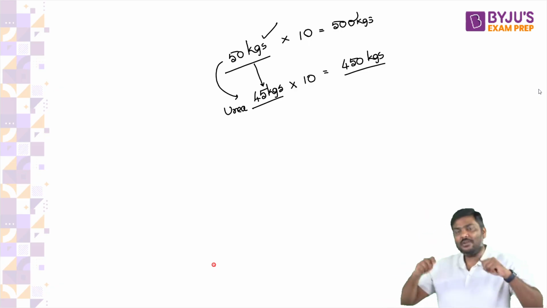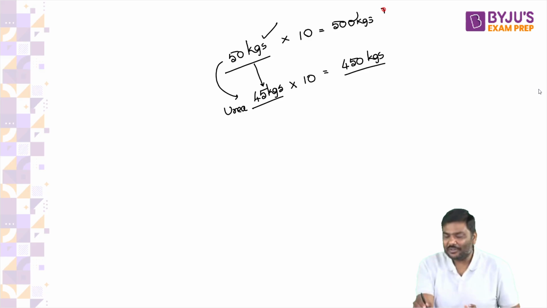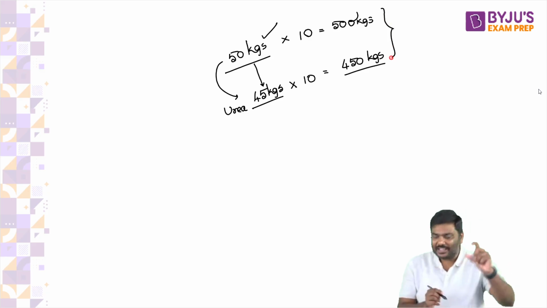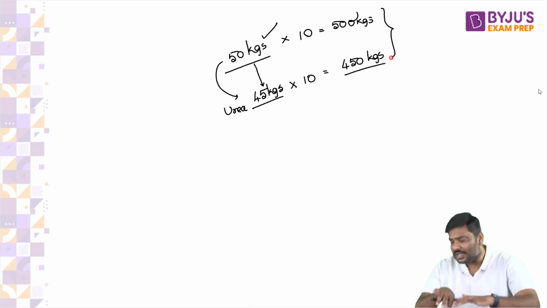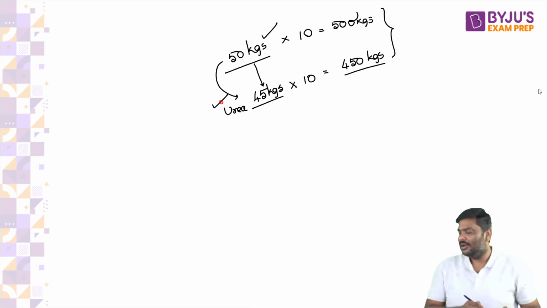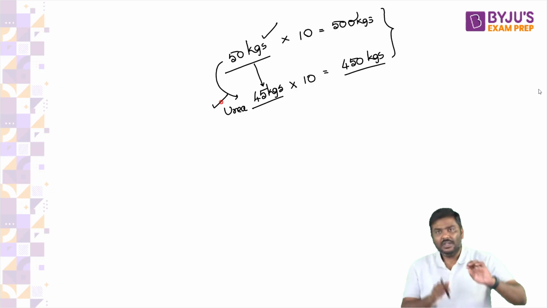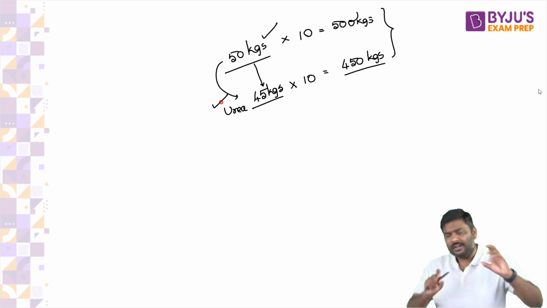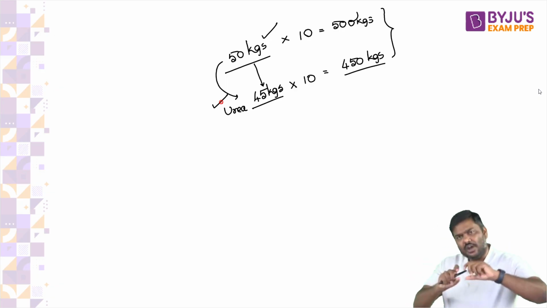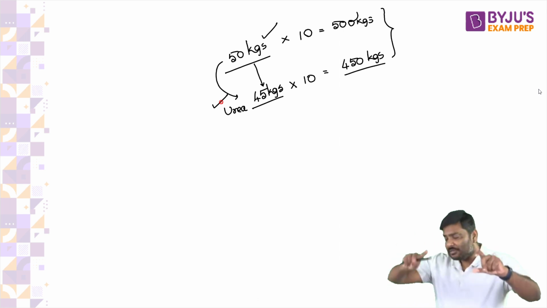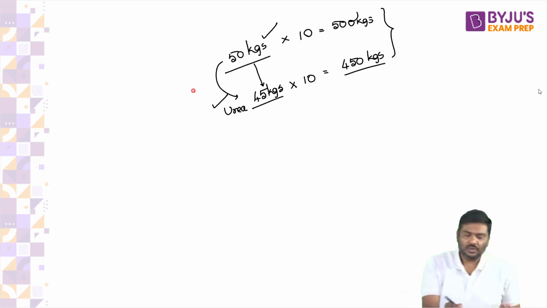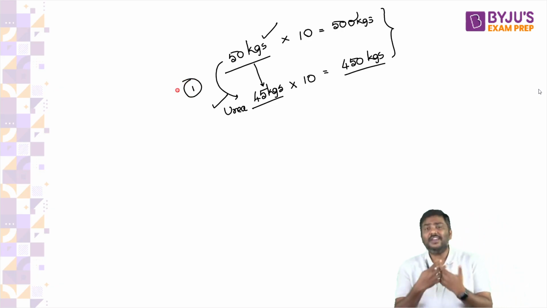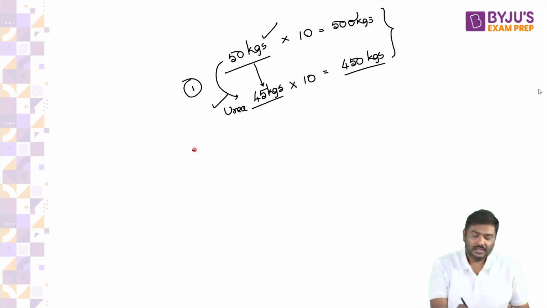So without the farmer realizing it, the government of India, by changing the weightage of the fertilizer bags to a certain extent, has reduced the consumption of urea. Anybody has a problem with this? Without realizing this, the farmers are purchasing a lower quantity of urea. So this is one method through which government is trying to rationalize consumption of urea.